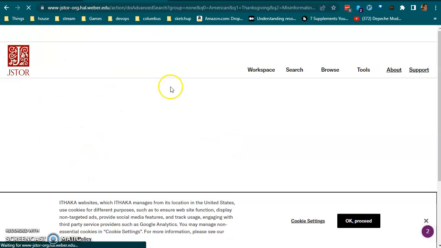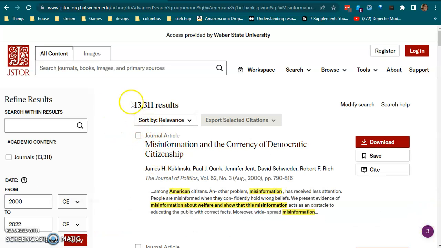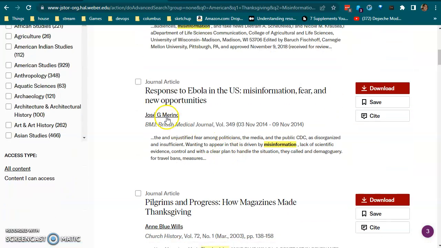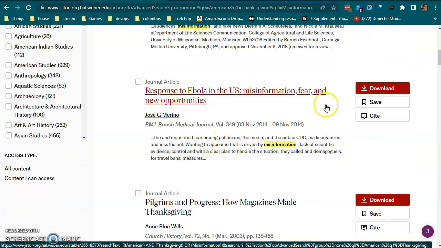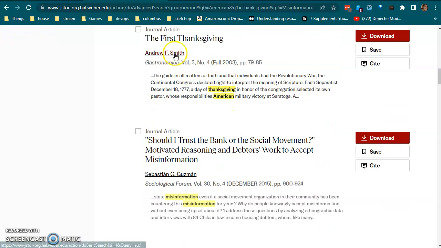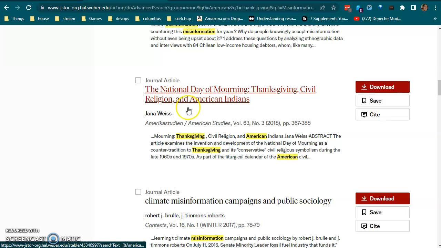So I'm going to go ahead and click on the search. Come here, and you'll see that there's actually a decent amount of results that pull up. As I scroll through, it is hitting on some of the points, misinformation and fake news. This one's about, and again, misinformation. Come down, it starts talking about pilgrims and progress, the first Thanksgiving, and as I come down, I find the article that I wanted to use.